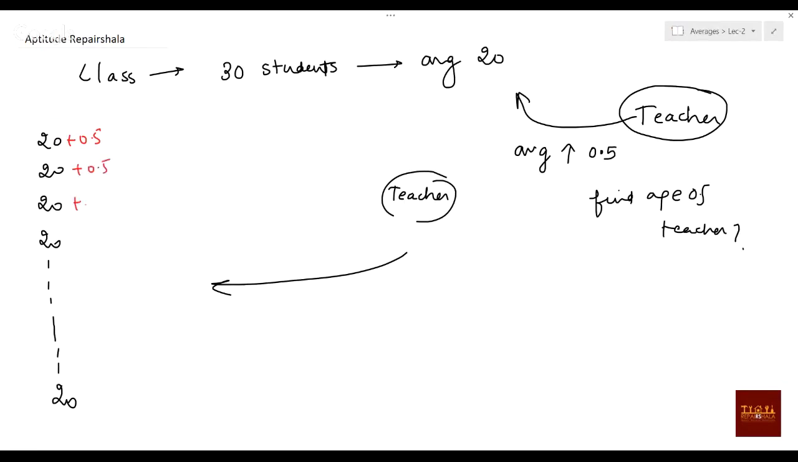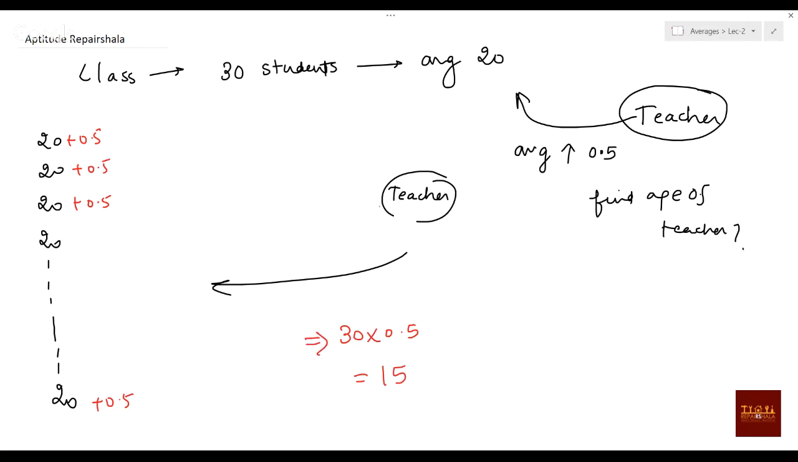Yes or no? Each and every element will increase by 0.5. So like that, how many elements are there? 30 elements, 0.5 each. So how much is needed? Actually, 30 into 0.5 is needed to increase the class average by 0.5. You need 30 elements, 0.5 increments. So how much do you need? 15 you need. Okay, 15 you need here.